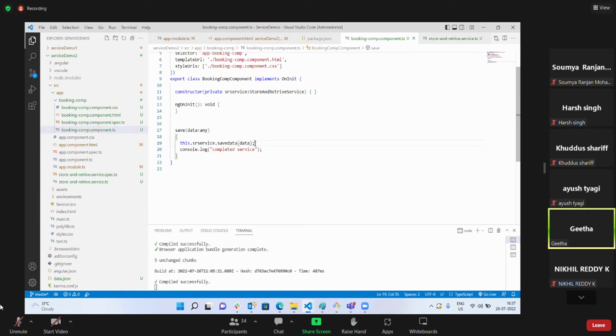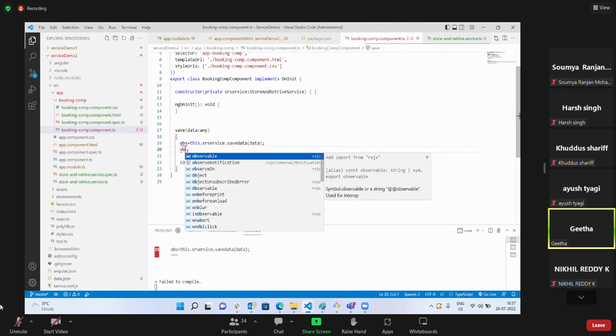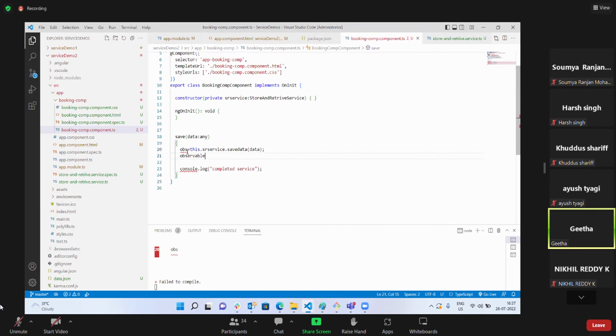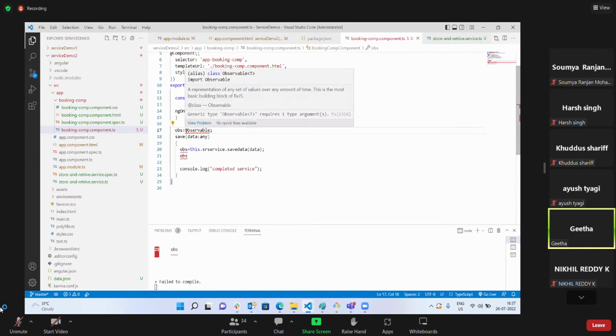Whatever this is returning, I'll store it in a variable, OBS. Of observable type.